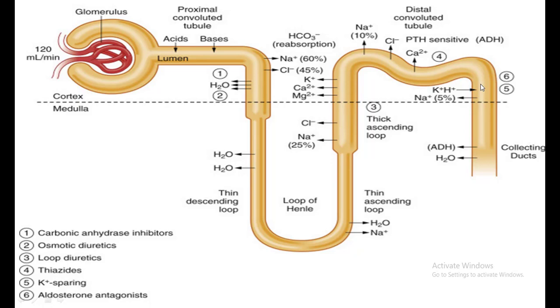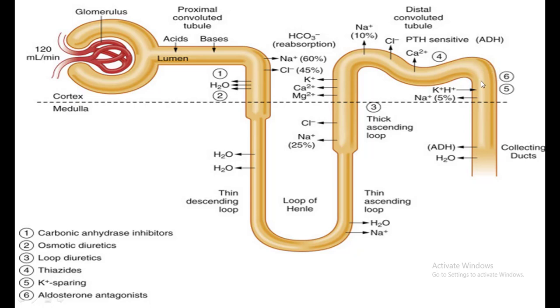So remember these two pumps, the sodium potassium pump and the sodium hydrogen pump. And as these are pumps, they require energy, and the energy to these pumps is given in the form of ATP by the process of glycolysis. So as glycolysis takes place, the energy is formed and these pumps are energy dependent.